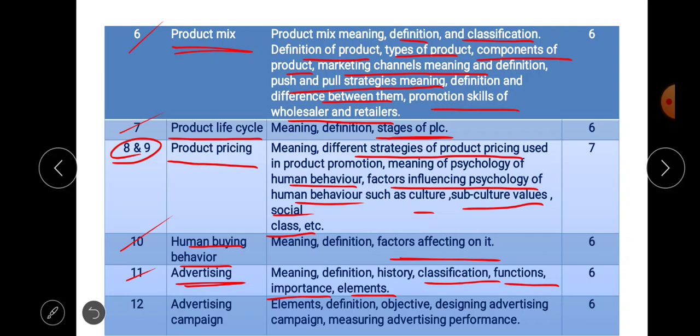Okay, then next, lecture number 12, that is advertising campaign. Here we are going to discuss the definition of advertising campaign, elements of the advertising campaign, then objectives of the advertising campaign, then designing an advertising campaign, how the advertising campaign is designed. Okay, and measuring advertising performance, how any advertising is affecting the product. So this is what we are going to measure.